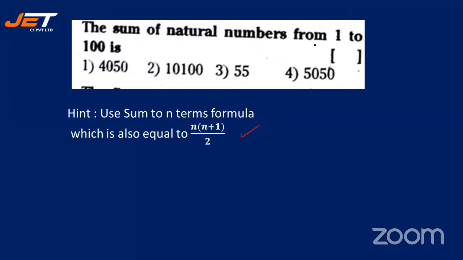Okay. Let's see. The time is up. Very good, very good, very good. Many have given me option 4. Yes, let's see. The answer is right. Perfect. How? Let me tell you how.